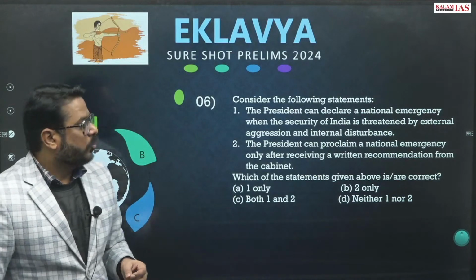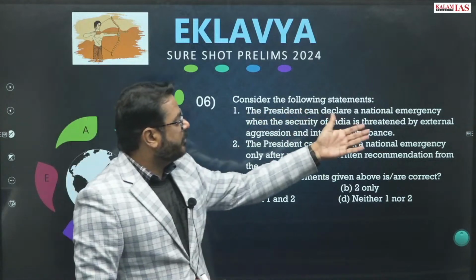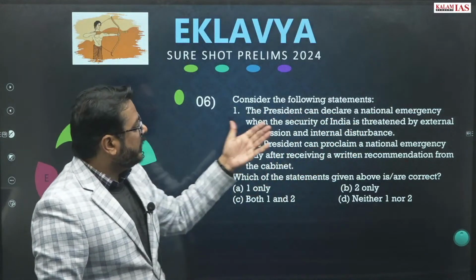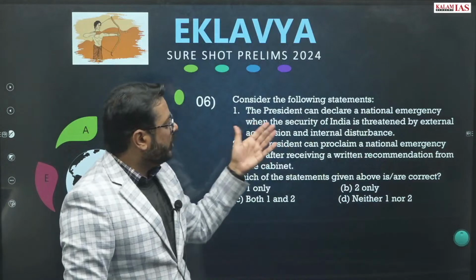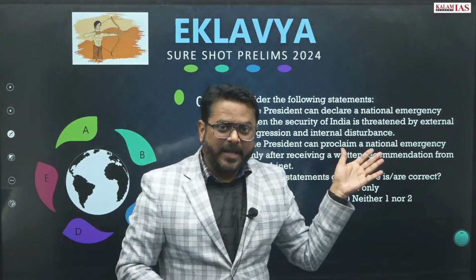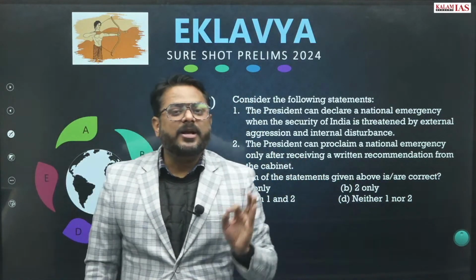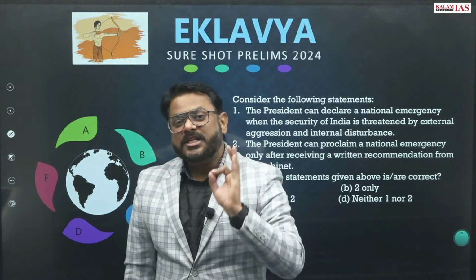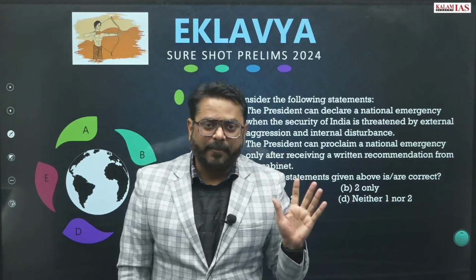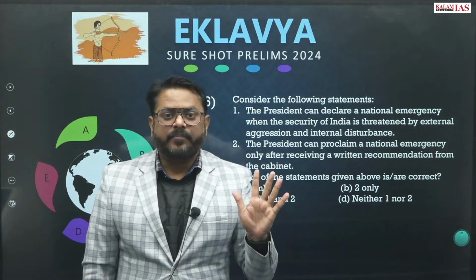Right. Question number 6. Consider the following statements. The President can declare a national emergency when the security of India is threatened by external aggression and internal disturbance. Is it a correct statement? Actually, on the basis of internal disturbance, the emergency was declared in 1975, and that was the misuse of power of emergency, right?